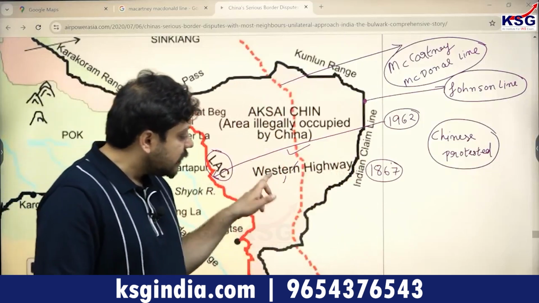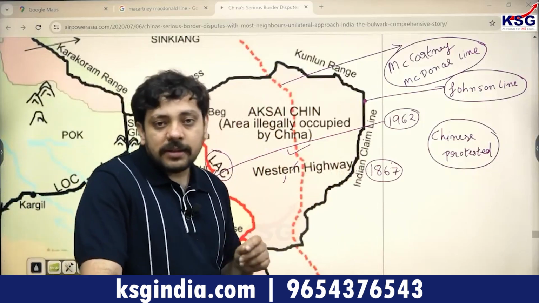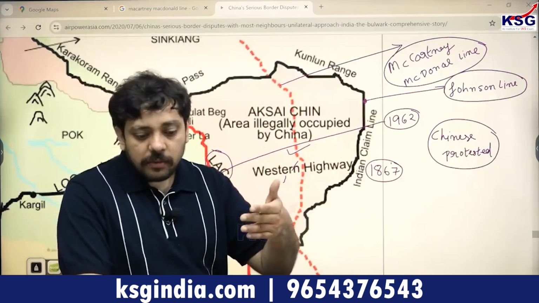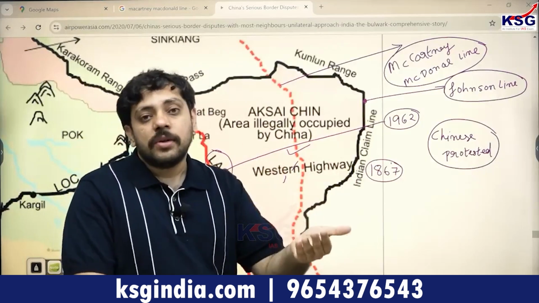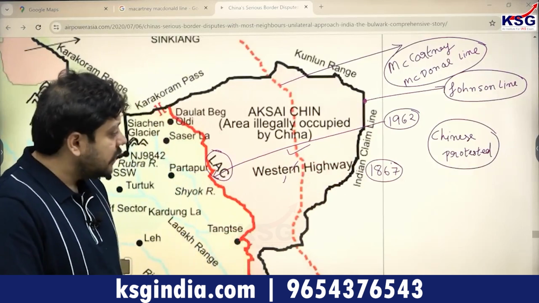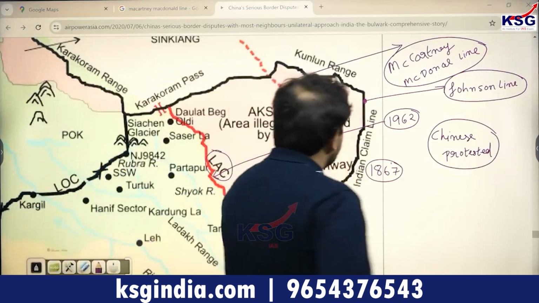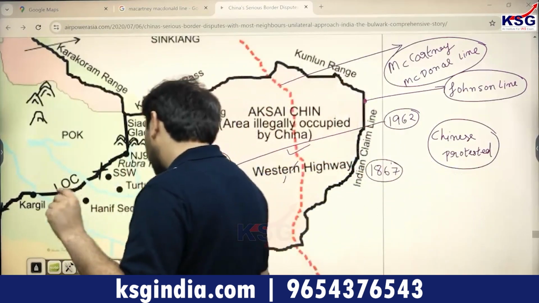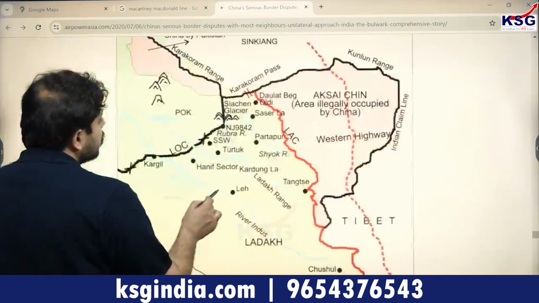So this line, which is standing in the middle in the western sector as an opposite perspective to the Johnson line, is known as the McCartney-MacDonald line, right? This is basically what we take a look at in these capacities and understanding. Are we clear?